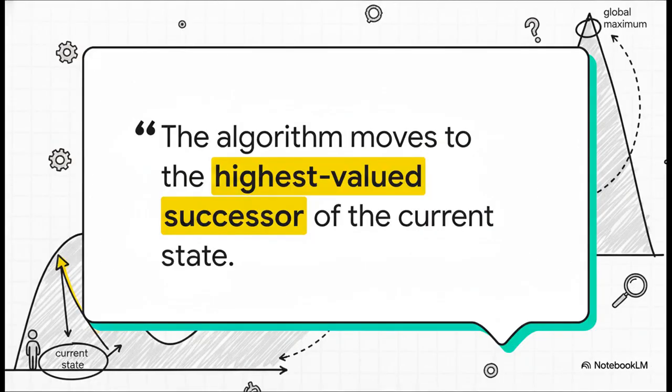Okay, so let's say we start right here, at the current state. The algorithm looks to its left and to its right, and it sees that the path to the right goes up, so it takes a step. It does this again and again. It's always climbing, always moving to the highest valued neighbor. It keeps going until it gets right here to this local maximum. Now, from this spot, every direction is downhill, so the algorithm stops. And right there, you see the problem, don't you? It found a peak, sure, but it completely missed the highest peak. And we're about to see why that's such a big deal.